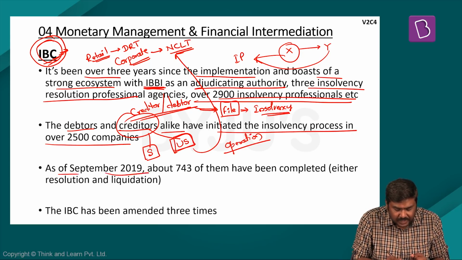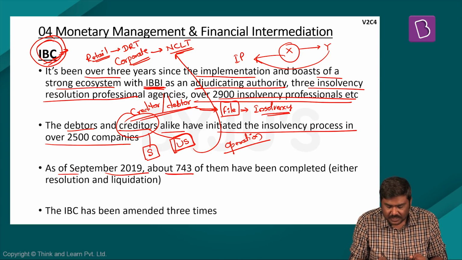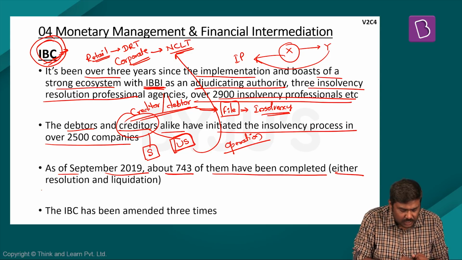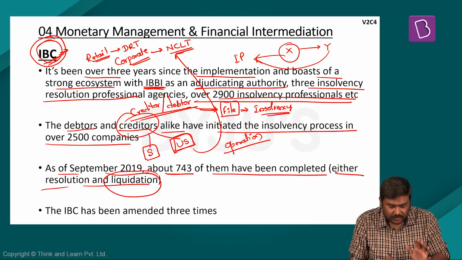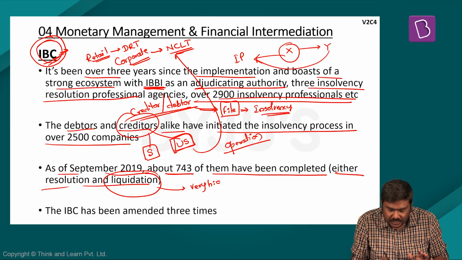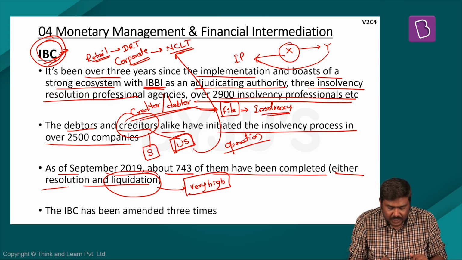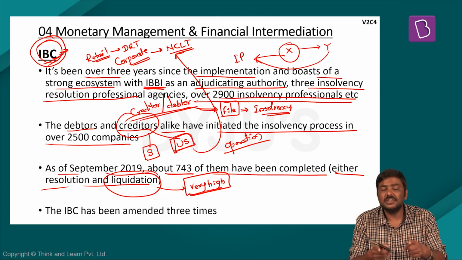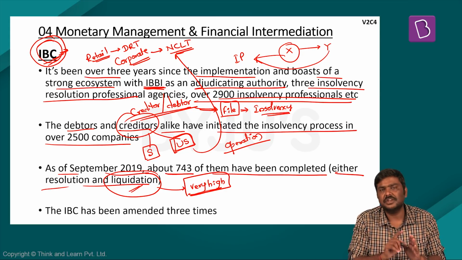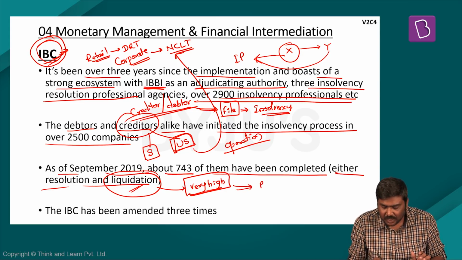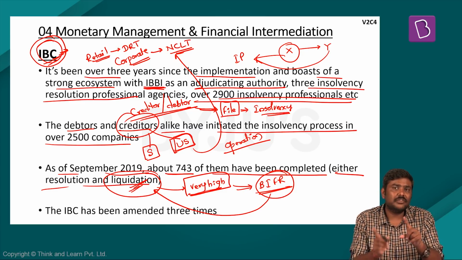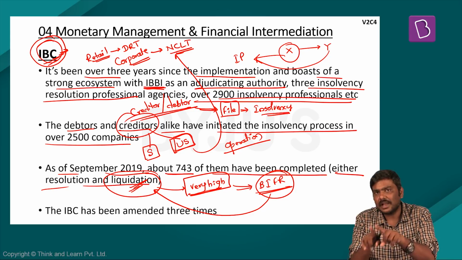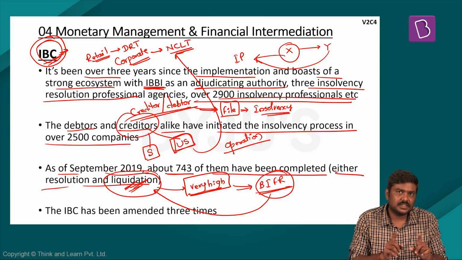Next, as of September 2019, about 743 of these particular cases have been completed, either resolved or liquidated. Having said so, please understand the number of cases which are liquidated is very high. Please understand this particular point also: not all these cases are new cases which have been filed. The majority of the cases which have undergone liquidation were cases which were earlier under the Board of Industrial and Financial Reconstruction. Once the IBC was implemented, these came under NCLT or were covered under the Insolvency and Bankruptcy Code. Hence, the number of liquidation cases is very high.